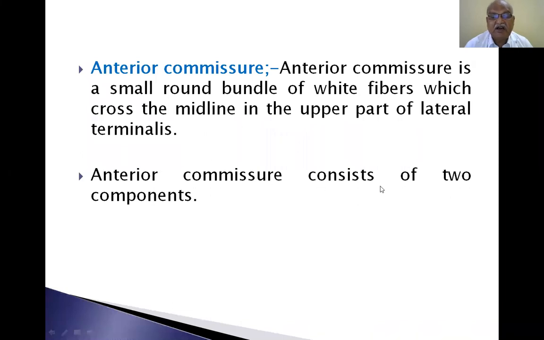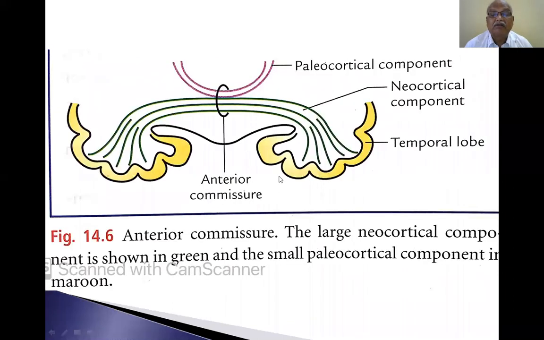Anterior commissure consists of 2 components: a paleocortical component and a neocortical component. The neocortical component connects both temporal lobes and is the largest one, and the small anterior paleocortical component is the smallest one.